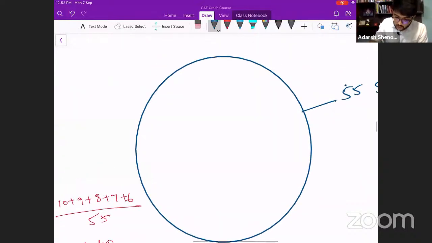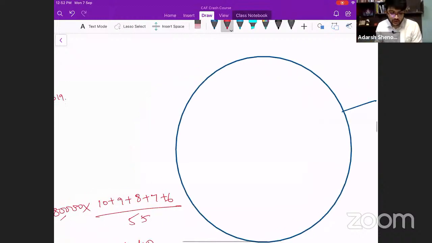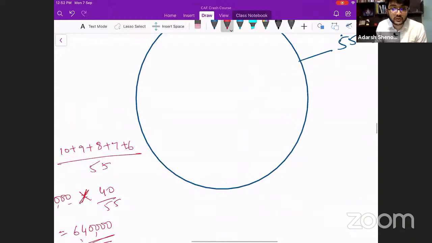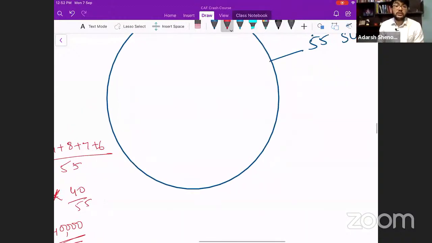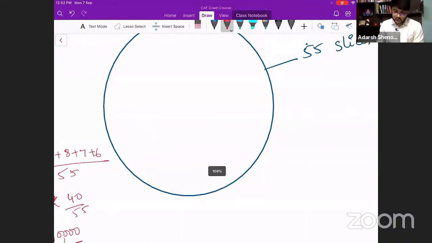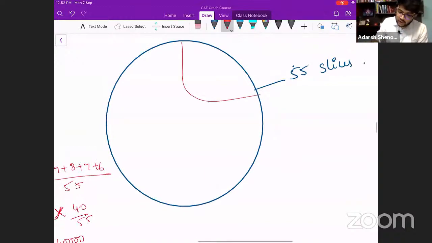So far, how many slices have you written off and how much is left? That is known as the book value. So far, how much is the total depreciation you have charged? 40 slices out of 55, you have charged 40 slices. So what is left? You can also calculate like this.